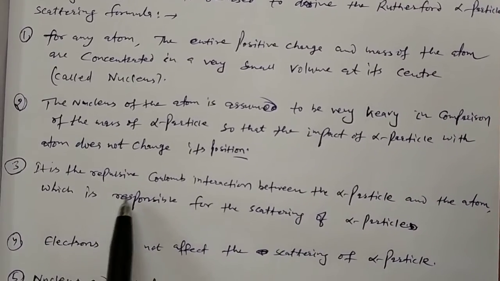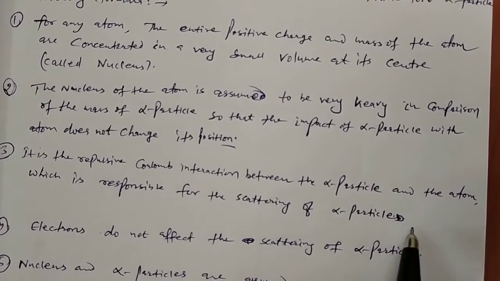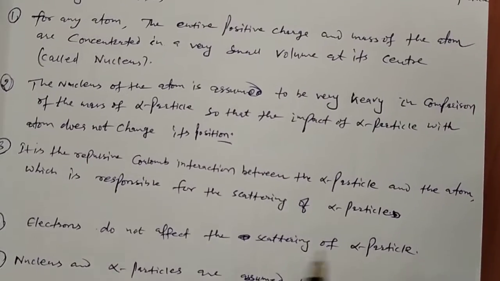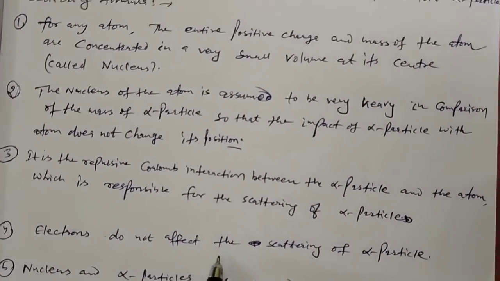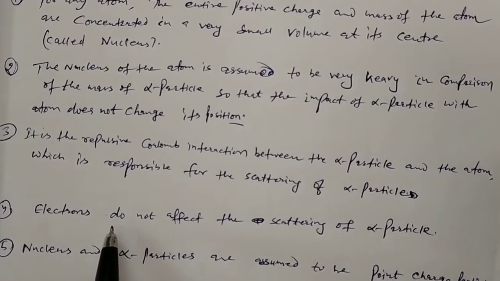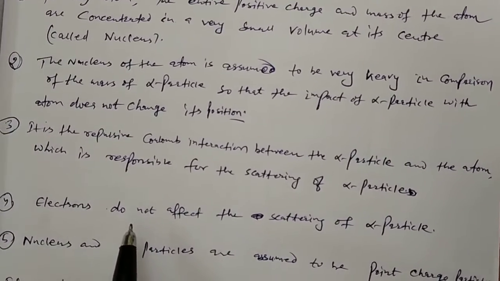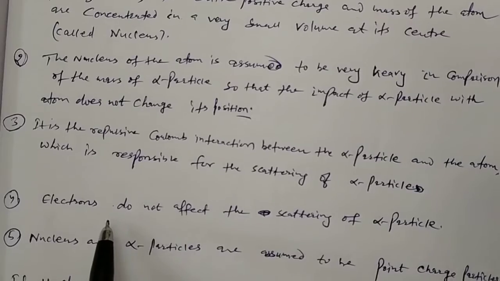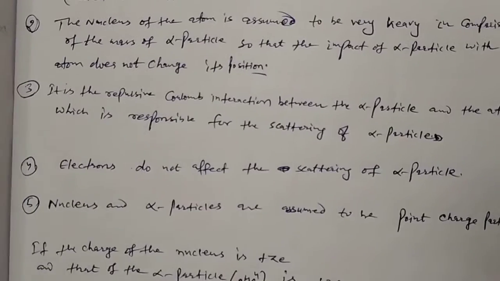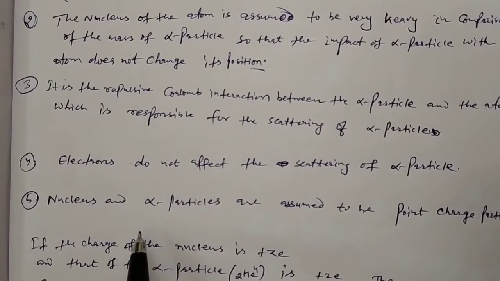So this repulsion force is responsible for the scattering of the alpha particle from the foil. Fourth one, the electrons do not affect the scattering of the alpha particle, since the mass of the electron is very small as compared to the alpha particle and nucleus, so electrons do not contribute to the scattering. Fifth one is that the nucleus and alpha particles are assumed to be point charge particles.